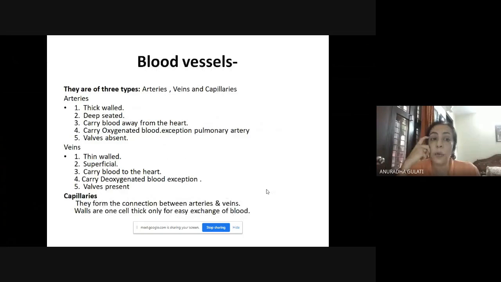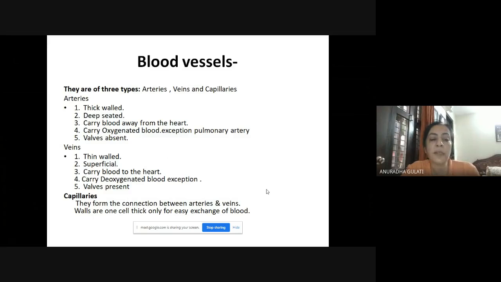Blood vessels is the next component of circulatory system. It is of three types: arteries, veins, and capillaries. These are three types of blood vessels present in our body. Arteries are those which are thick walled, deep seated. They carry blood away from the heart, and the valves are absent. They carry oxygenated blood. Exception is pulmonary artery. Except for pulmonary artery, arteries carry oxygenated blood.